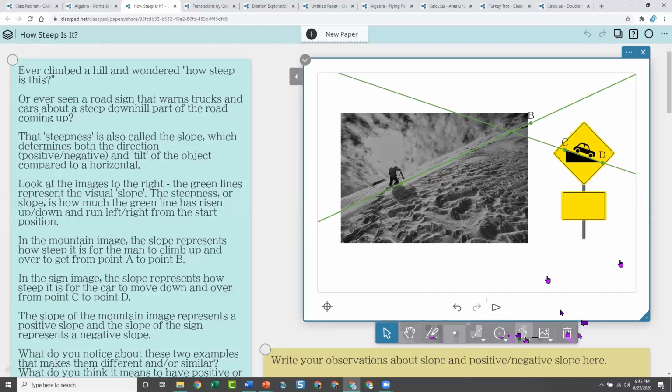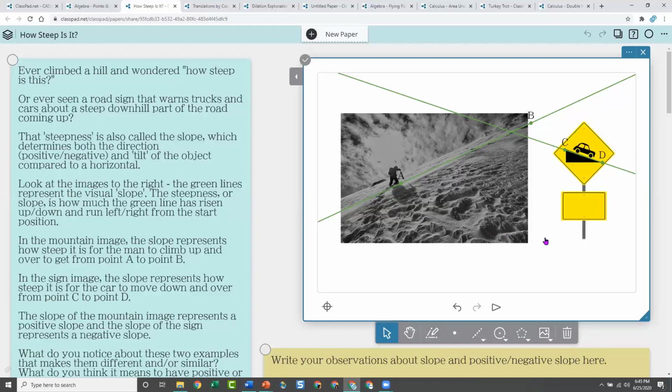So I used a geometry sticky in this one because I could draw lines to fit on top of my images. It depends what you want to do with your images, which sticky you would want to insert the image in. Do you want to do it in geometry, or do you want to do it in graphing? If you want students drawing on top of your images, then geometry is often the one that you're going to use.